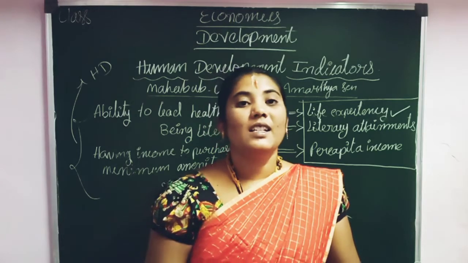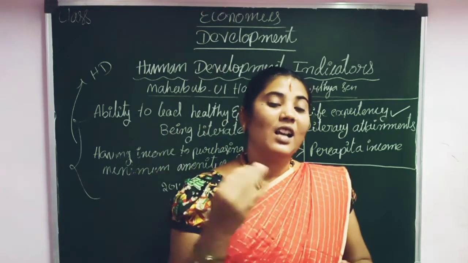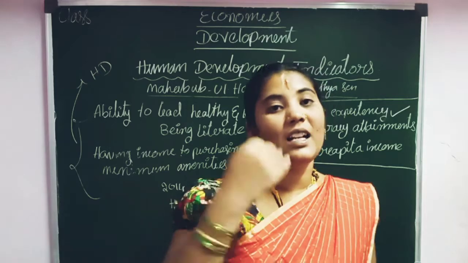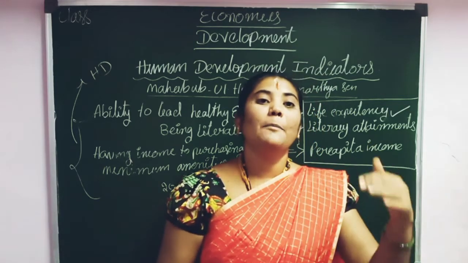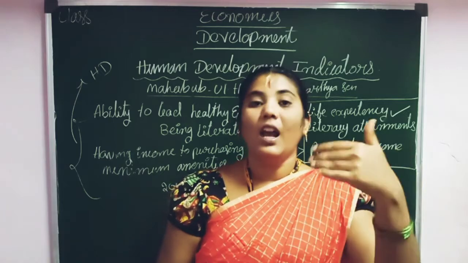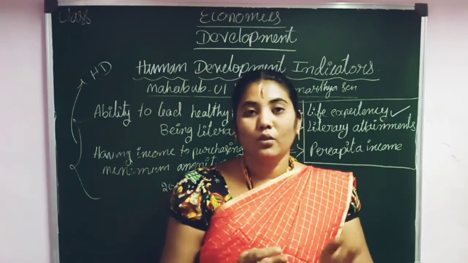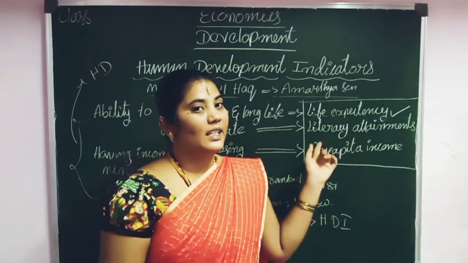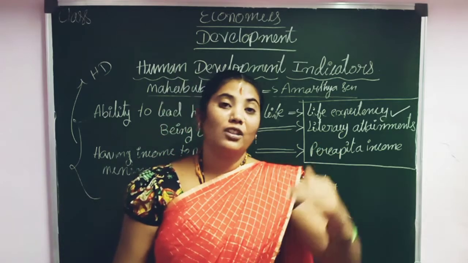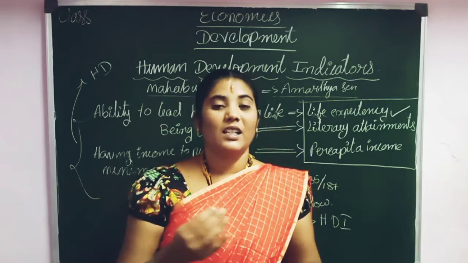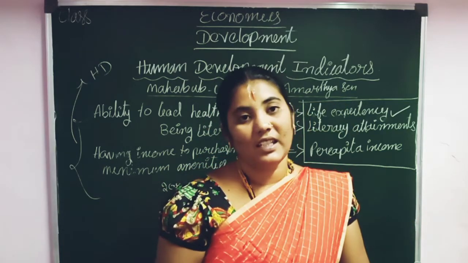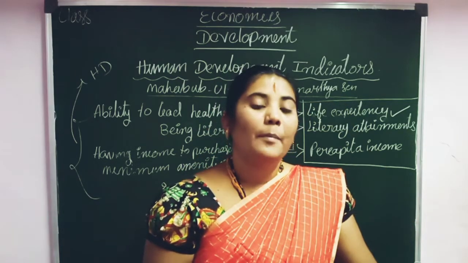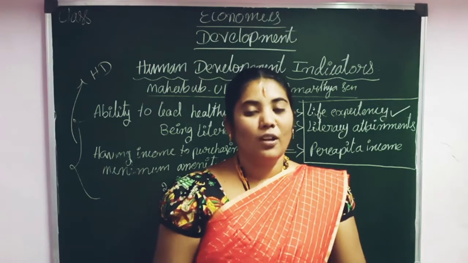Through that we calculate the literacy rate. If a country has a higher literacy rate, that country can be a developed country. A country with a low literacy rate is an underdeveloped, middle developing or developing country.